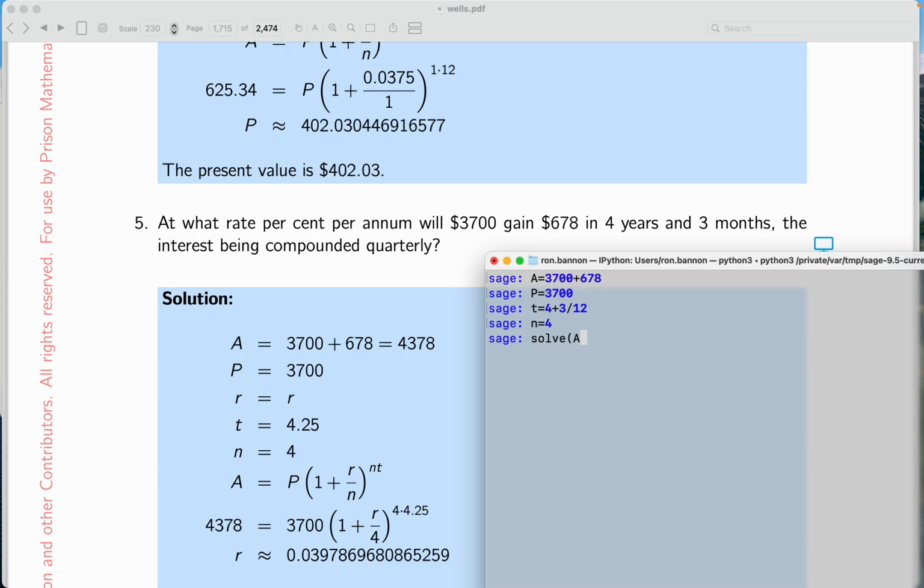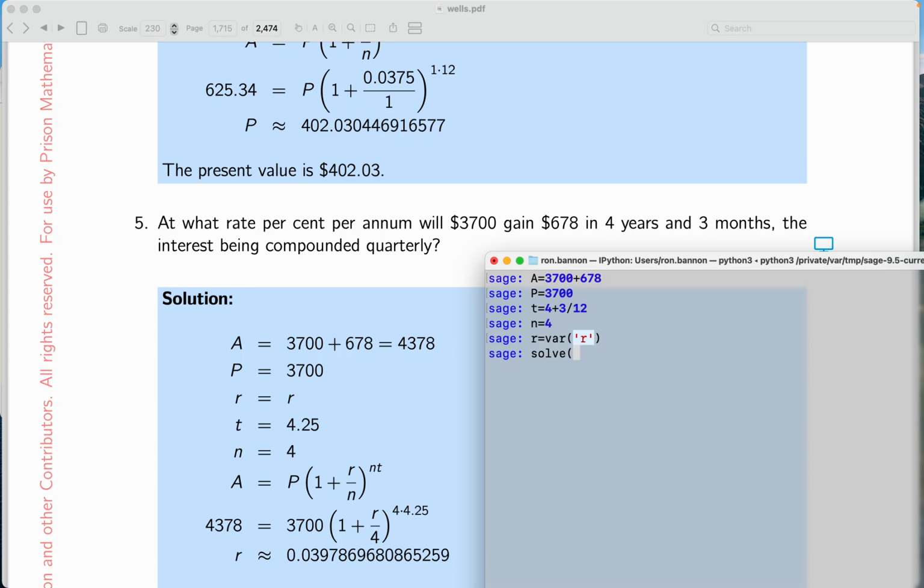Oh, you know what? Did I define my variable? My variable is what in this case? Let's see, I got A, P, T, and N. I don't know what R is. So I did that last time too. I didn't define my variable. So I'm going to say R is R. And now I'm going to solve. Let's see if it can do it.